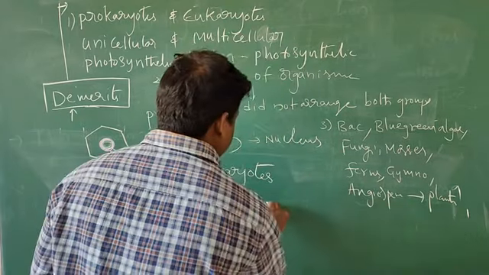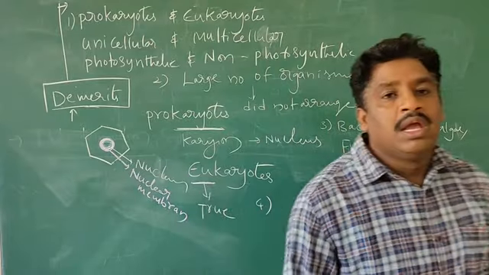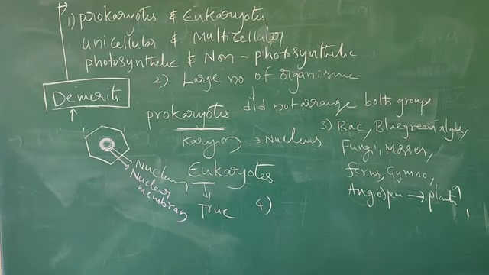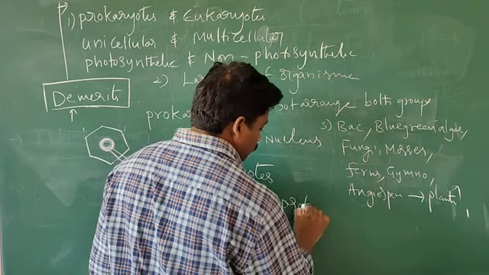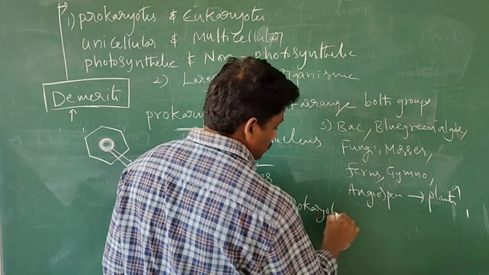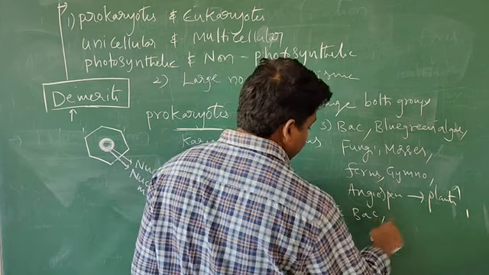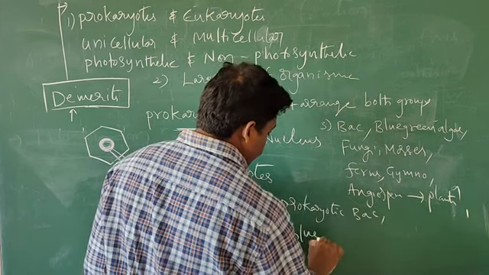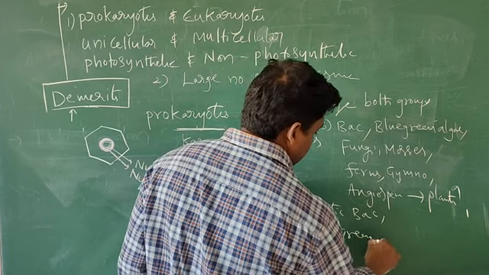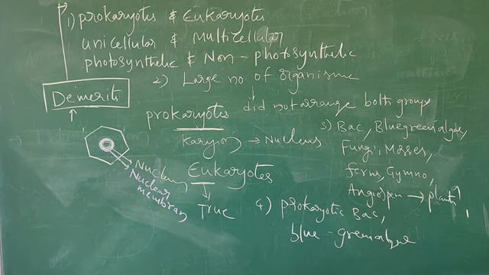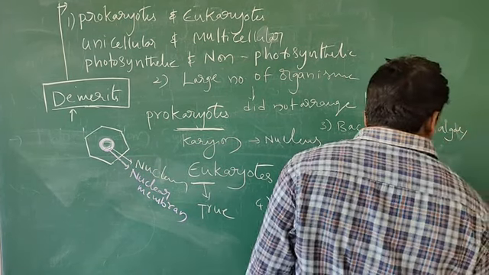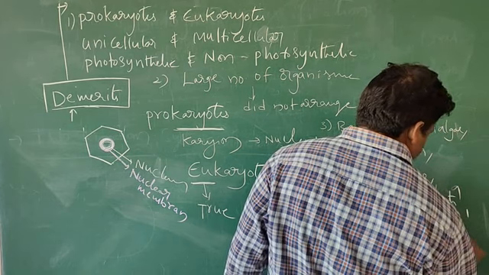Next, one more thing: the prokaryotic bacteria and blue-green algae, or other organisms that are arranged in eukaryotes.